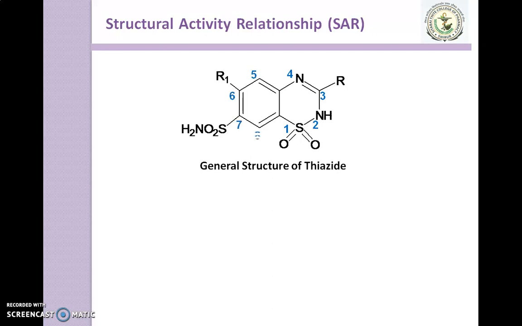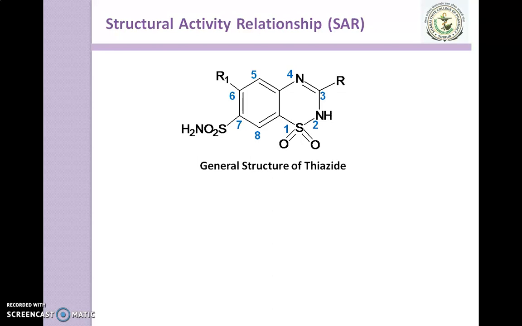So it contains a fused ring system, a benzene ring fused with a heterocyclic ring, and this heterocyclic ring is thiazide. Combined, this ring system is 1,2,4-benzothiazine 1,1-dioxide. This is the ring system present in thiazide.